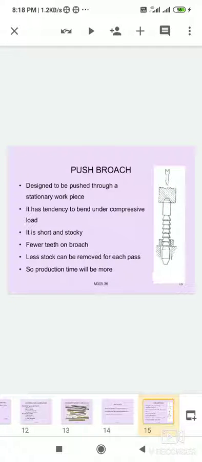First one is the push broach, designed to be pushed through a stationary workpiece. It has a tendency to bend under compressive load. It is short and stocky, with fewer teeth on the broach. Less stock can be removed for each pass, so production time will be more.